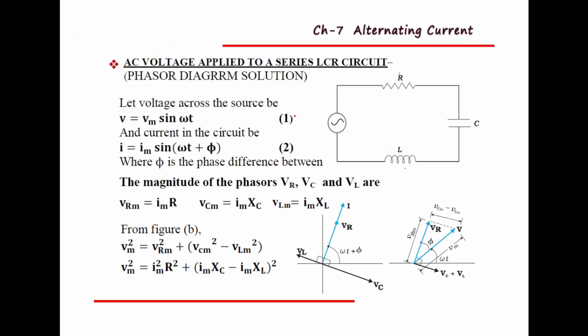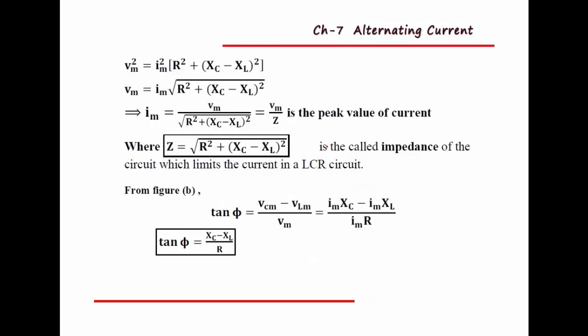Then AC voltage applied to all three elements, that is a series LCR circuit: inductor, resistor and capacitor. This derivation we studied in our regular classes, but the important thing is only the impedance, which is given by Z equal to root of R square plus (XC minus XL) whole square, or (XL minus XC) whole square. So this is impedance.